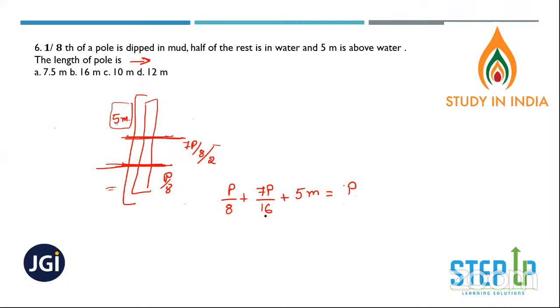Will you get something? 16 into 2, this is 2p plus 7p plus 16 into 5, 80 is equal to 16p. 80 is equal to 7 plus 2, 11, 9. 16 minus 9 is 7. 7p. So somebody was saying this, right? 80 by 7. Yeah, Aditya. Correct. So 80 by 7 is 11 point something. Again, we are not getting the answer. 11.42.